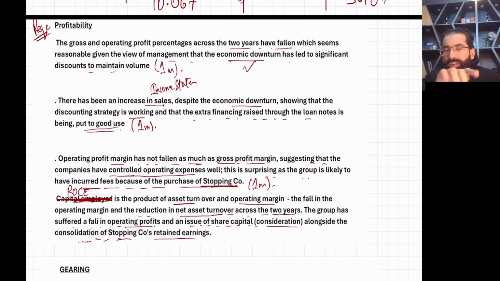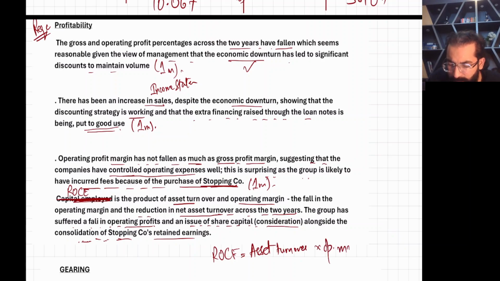Why did return on capital employed go down? First thing, ROCE is the product of asset turnover and operating margin. Let me write this formula. ROCE is the product of asset turnover and operating margin, right? Both of them are going down, you just saw it, so ROCE will definitely go down. That is one reason.